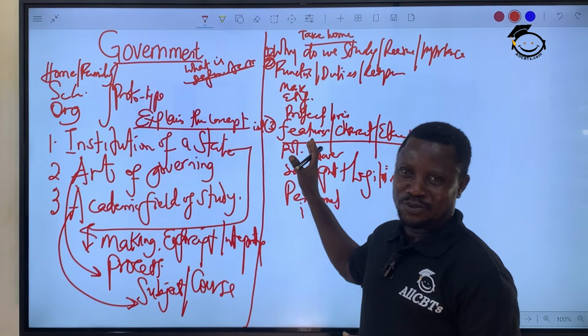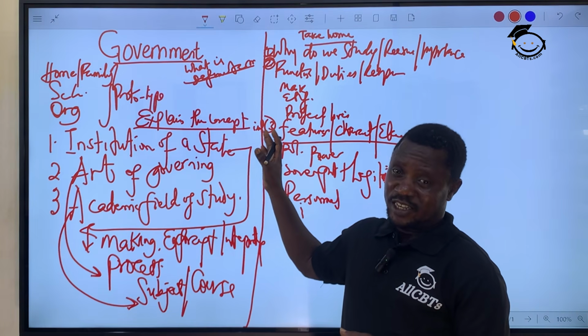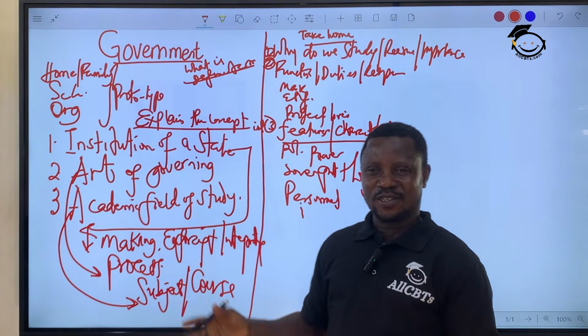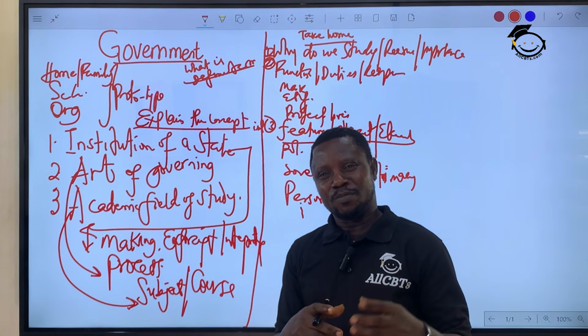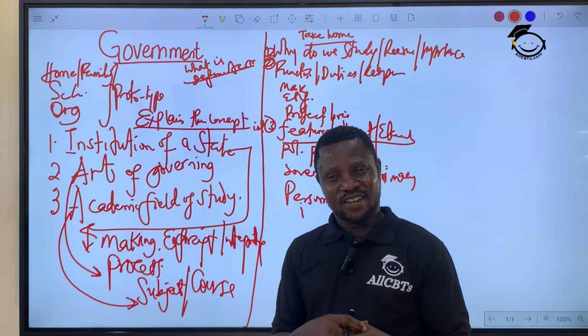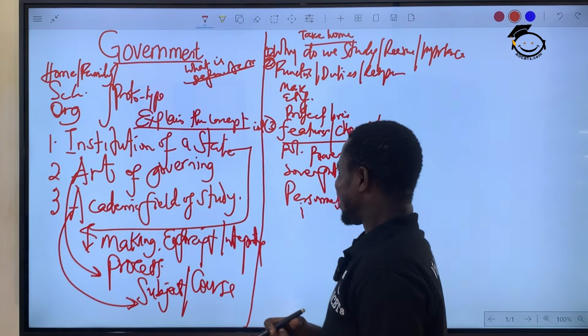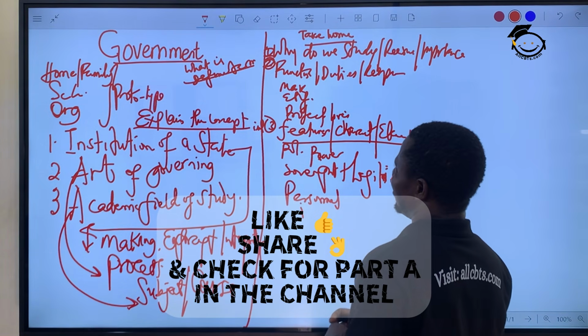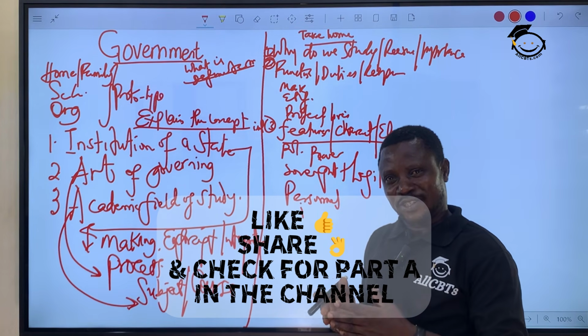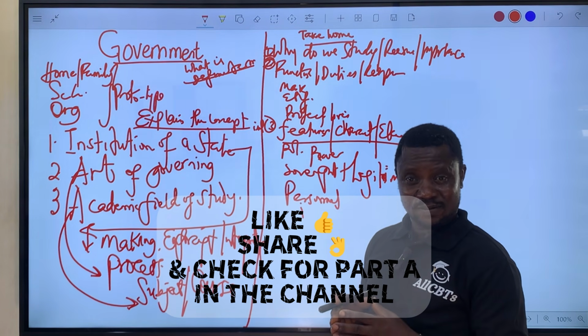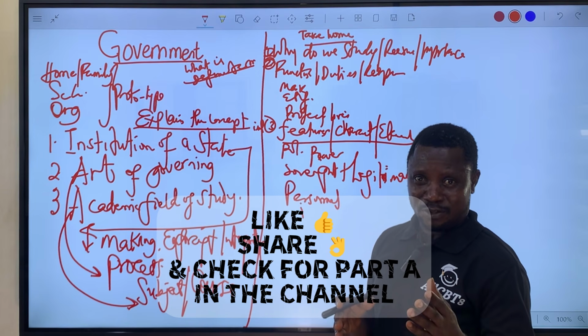That's what I'm just doing with you. In case you have any questions around this, please do reach out to us and we're going to get back to you. I hope I still have some time so I can go a bit further, still on the foundation of this subject. Are you good to go?